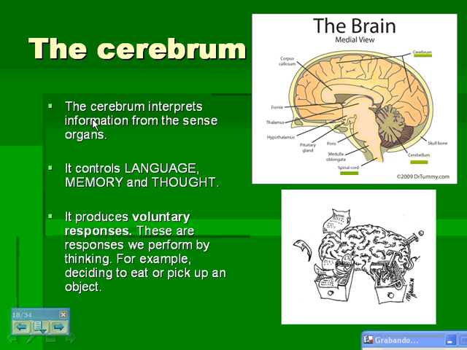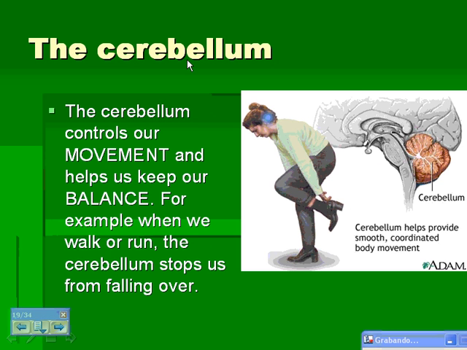The cerebrum interprets information from the sense organs. It controls language, memory, and thought. It produces voluntary responses. These are responses we perform by thinking, for example, just deciding to eat or pick up an object. The cerebellum. This is the cerebellum here.